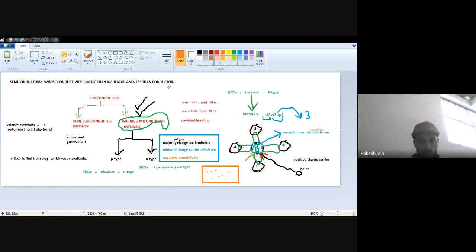Holes are shown by smaller circles. But holes are the majority carrier, so you should draw a larger number of holes.